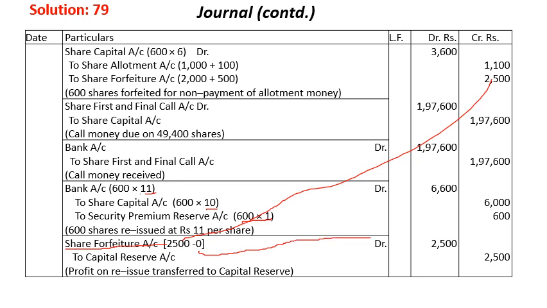That's why the whole 2,500 will come as capital reserve, capital gain, as we give the journal entry share forfeiture account debit to capital reserve 2,500. There is no loss on reissue. That's why the total amount will be transferred to the capital reserve account.